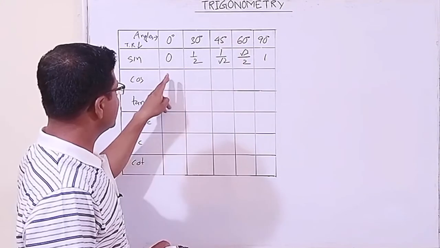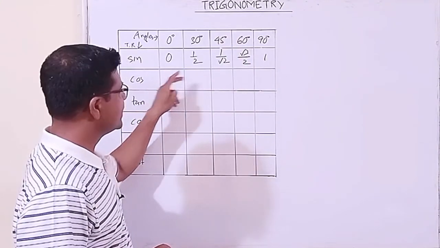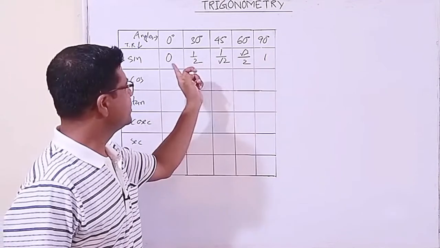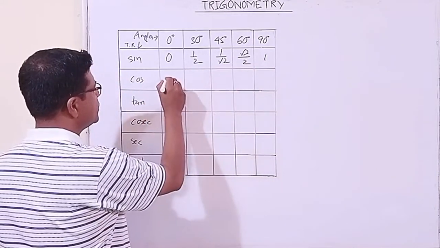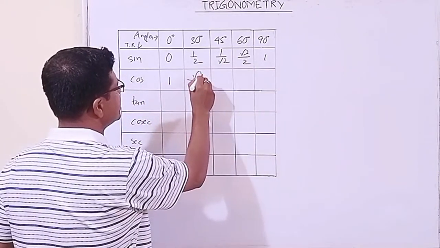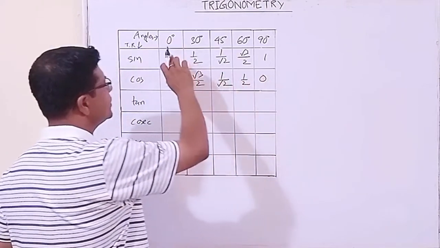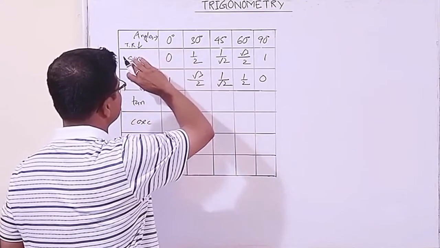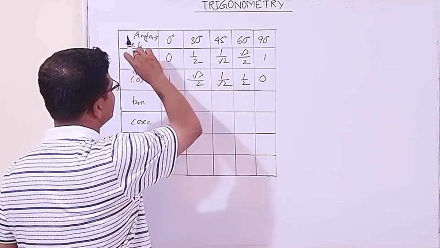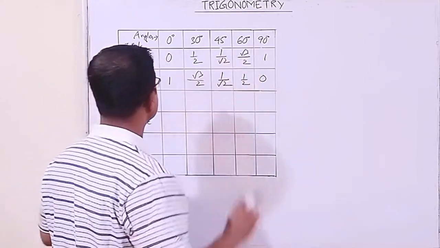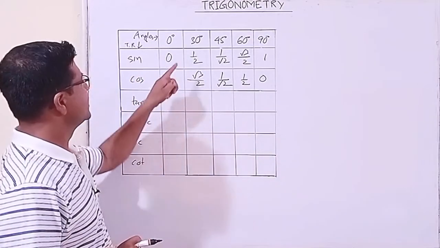Now to fill up the second one, let us write this one in the reverse order. 1, root 3 by 2, 1 by root 2, half, 0. So if you learn the table for sine, you can easily fill up the table for cos, isn't it?